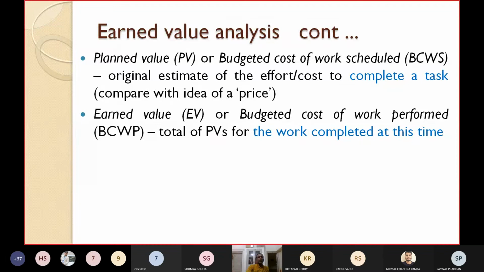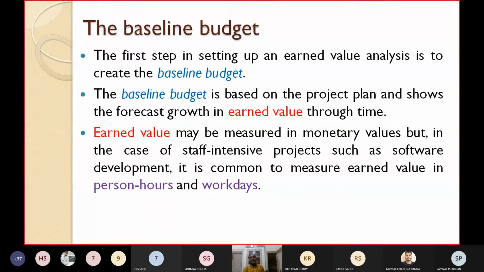Now let's quickly talk about the baseline budget. The first step in setting up an earned value analysis is to prepare the baseline budget. Now let's see how the baseline budget can be prepared. The baseline budget is based on what? The project plan. So you have to initially make the project plan. The baseline budget is based on the project plan, and it shows the forecast growth in earned value through time.